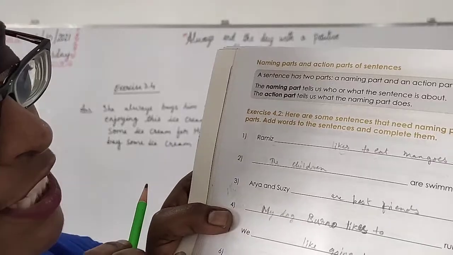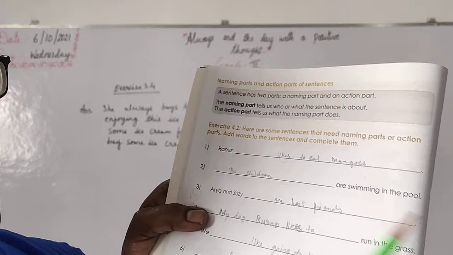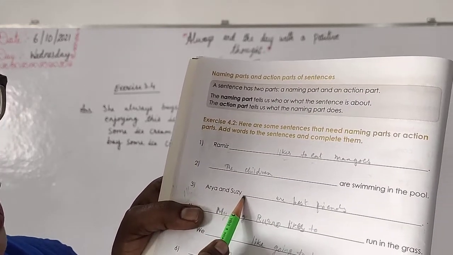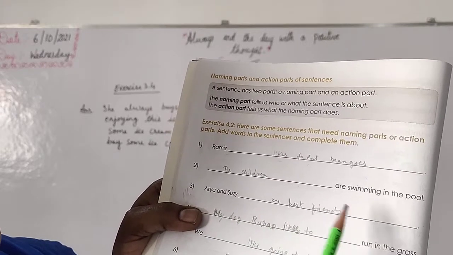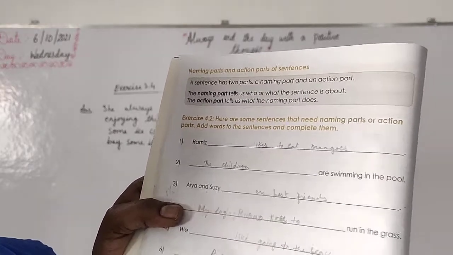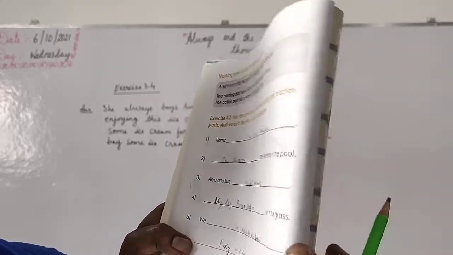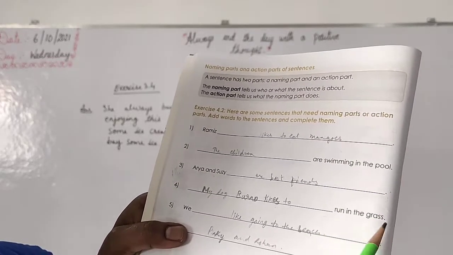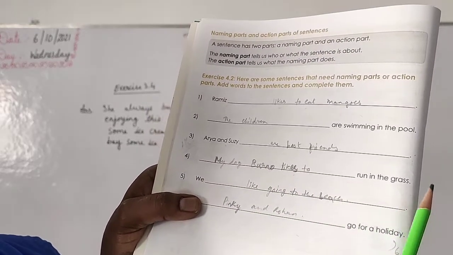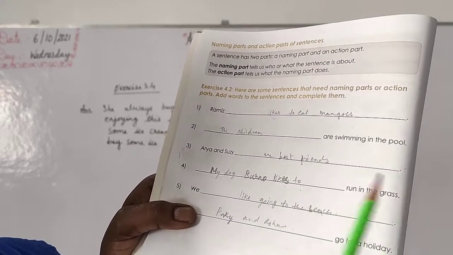Likes to eat mangoes. Dash are swimming in the pool. You have to write the children are swimming. The children are swimming in the pool. Arya and Suji are best friends. This is the naming part, and I should write the action part: are best friends. Then my dog Bruno likes to run in the grass. You can write my dog Bruno likes to run in the grass. This is the naming part, and this is the action part.